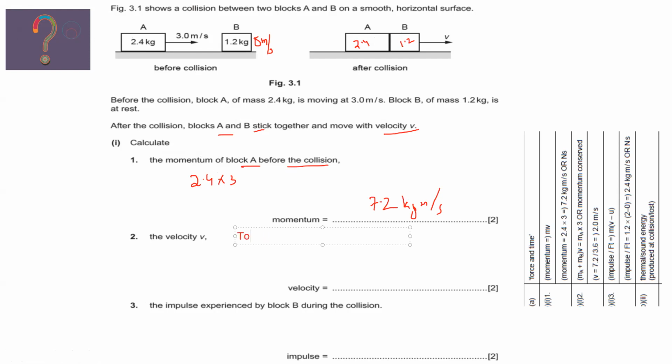The total momentum before collision is equal to the total momentum after the collision.